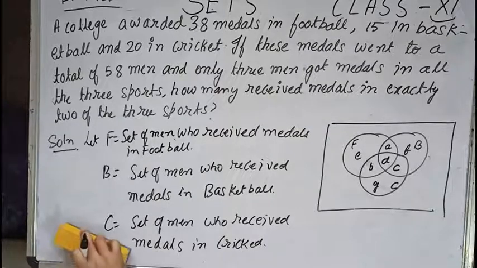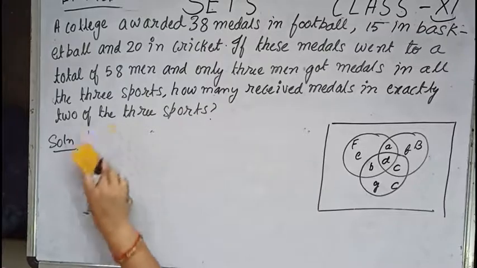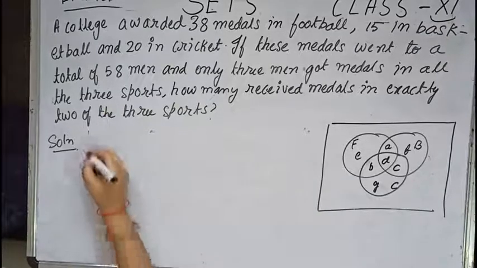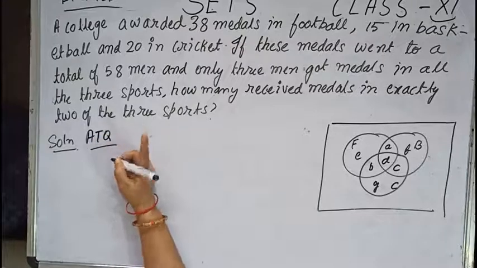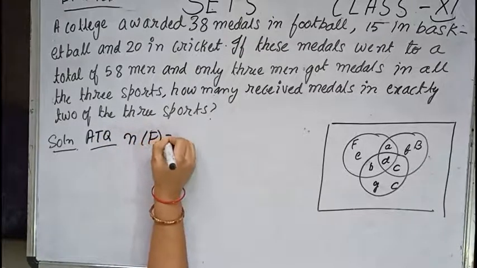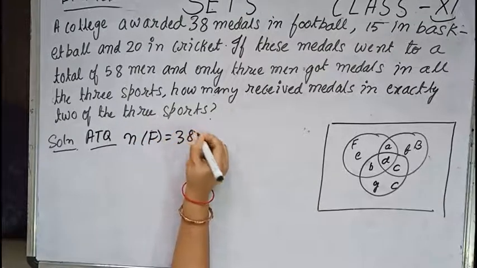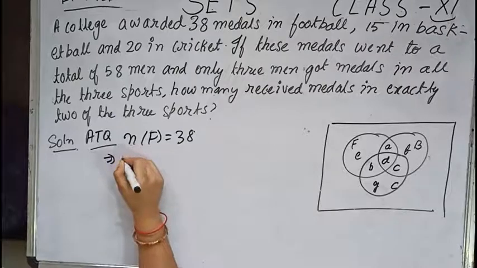Now according to the question, N(F) equals 38. This implies F is how much?